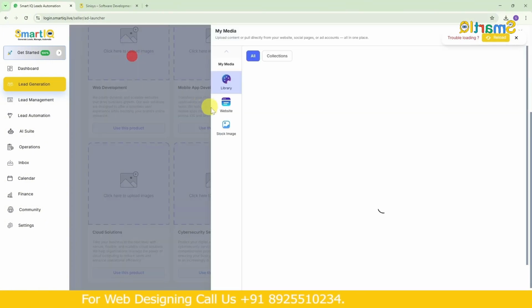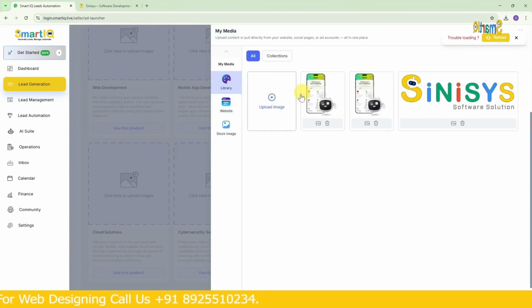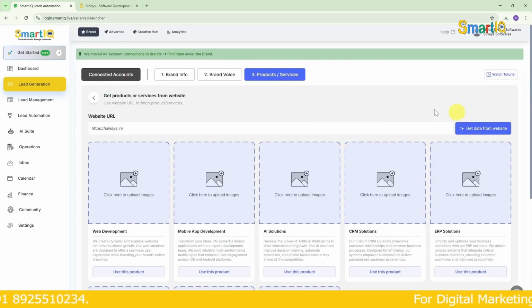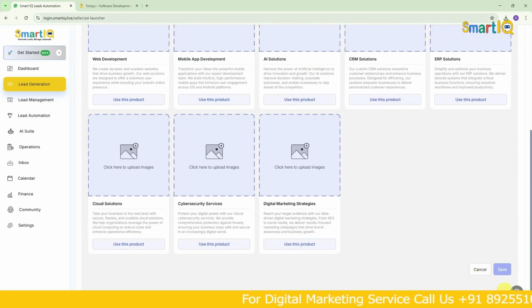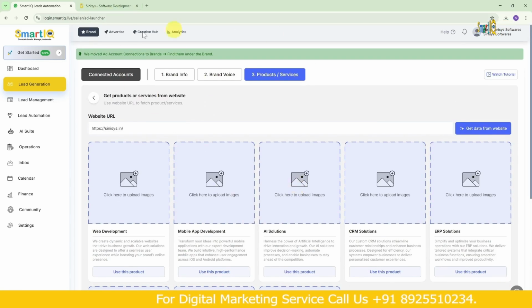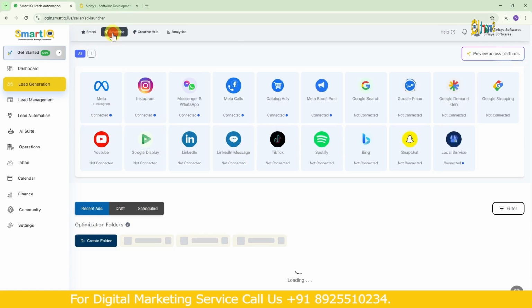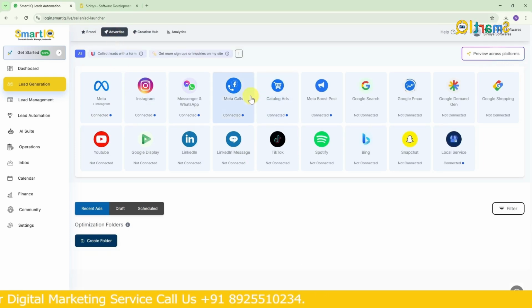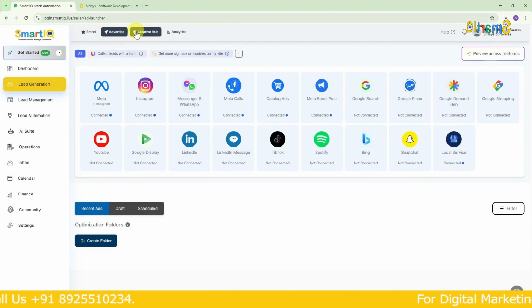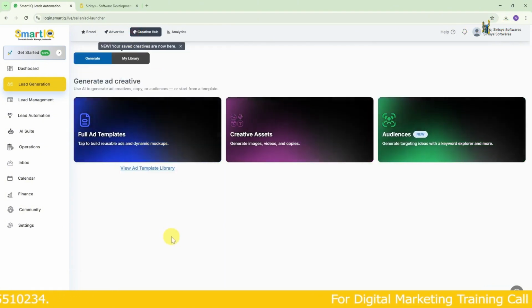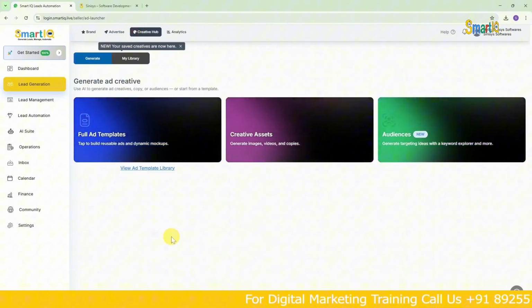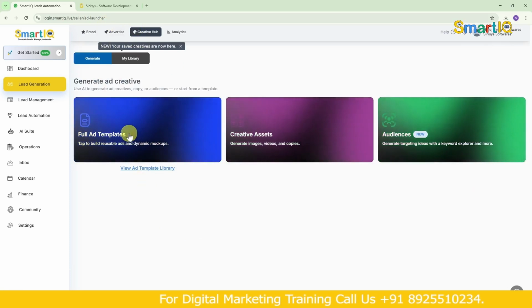Okay. So if we want to add any image here, we can upload the image from media and add it. This is how we need to set it up. First, for setting up our brand, this is the way to do it. Next, after finishing the brand setup, in Advertise, we have already connected everything. Like I said, if you need Connect support, our team will guide you. So next is Creative. This is where we are going to do everything. That is all our ad templates and everything else, we are going to do it here.